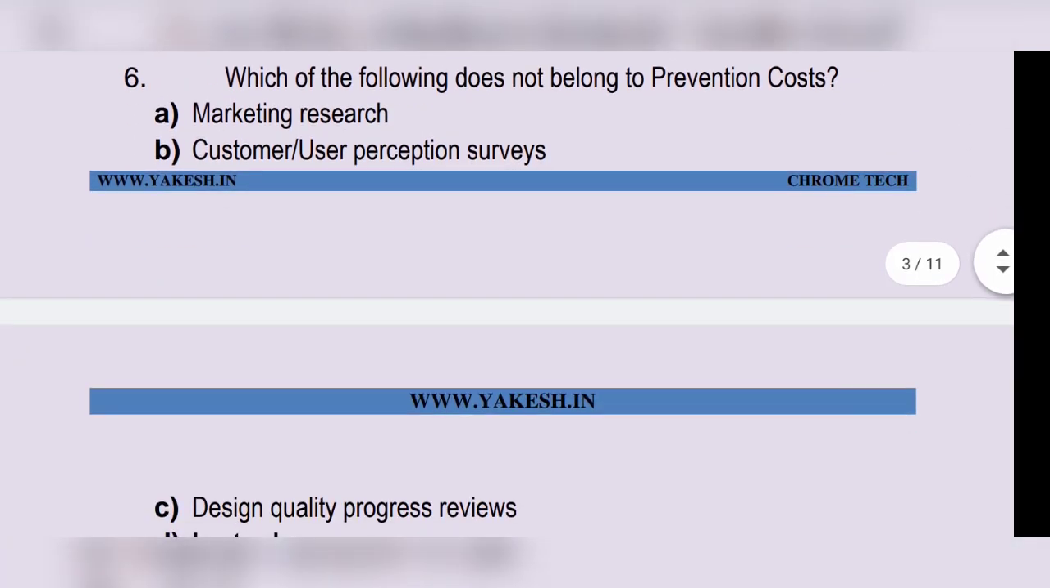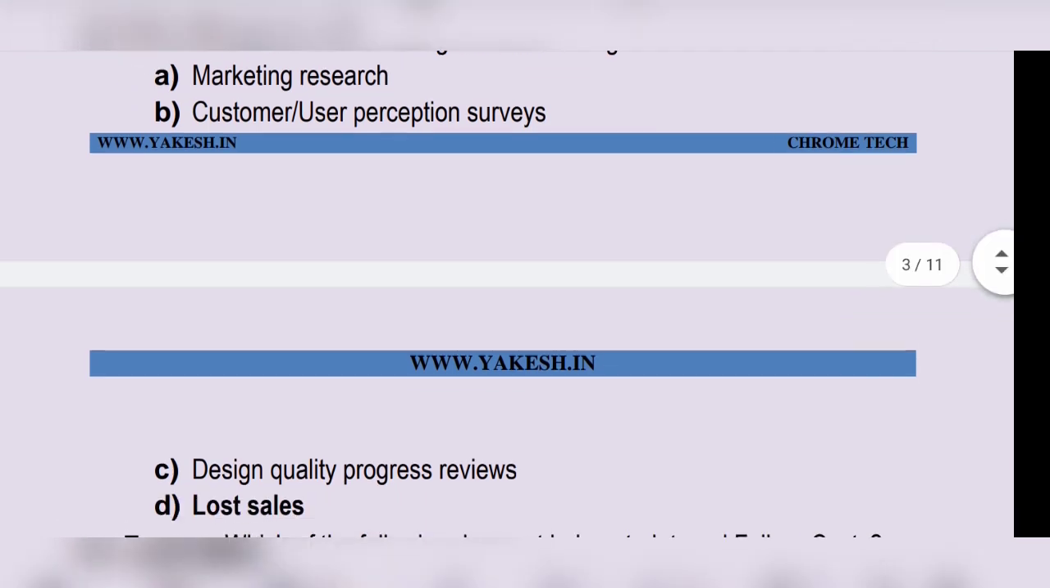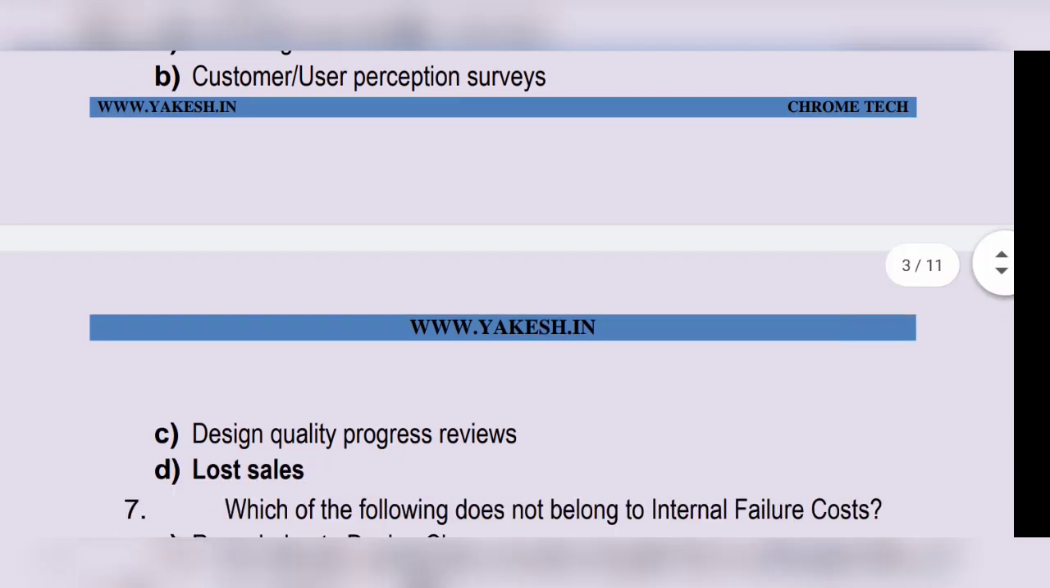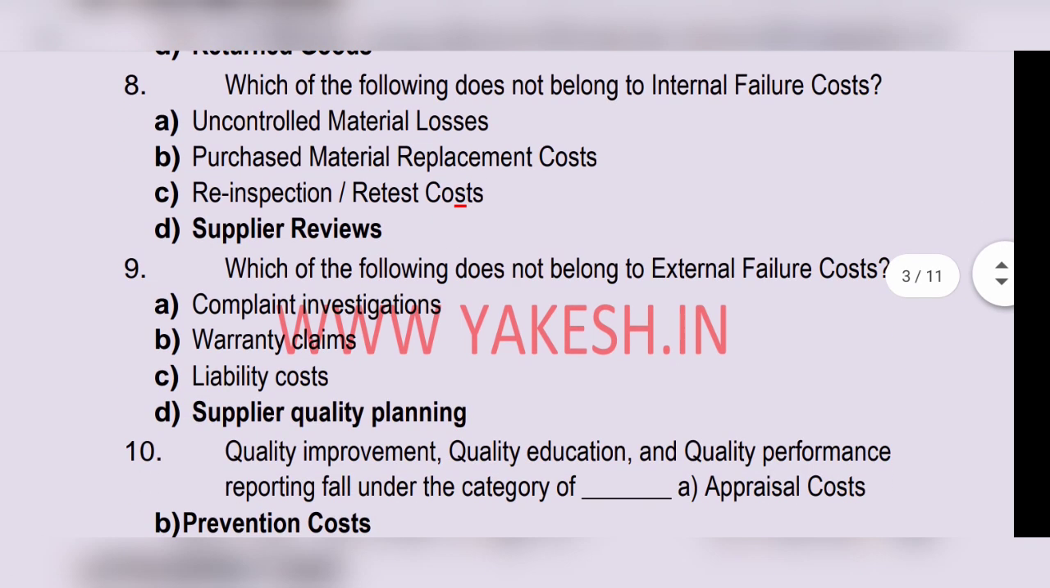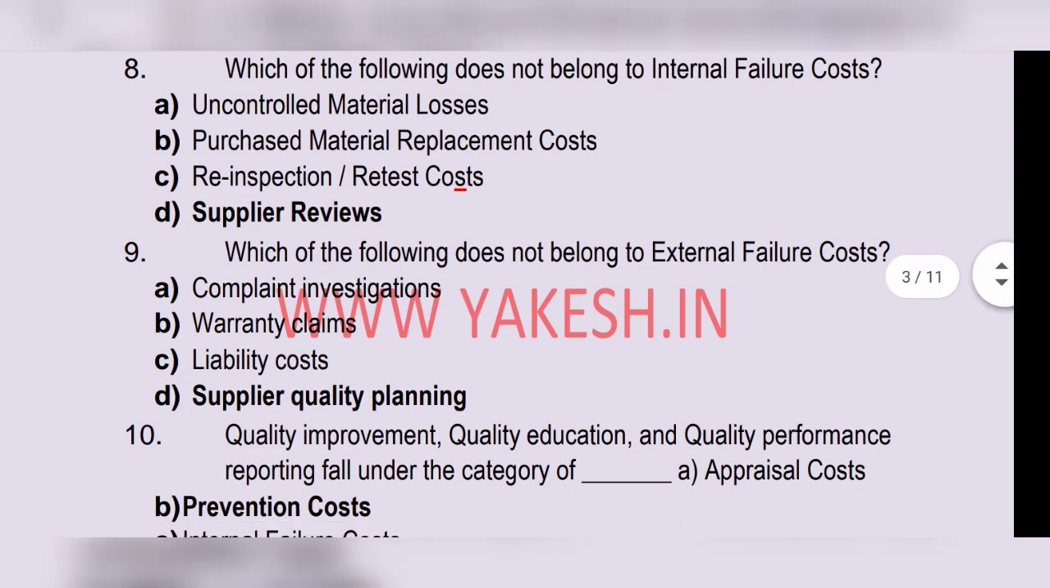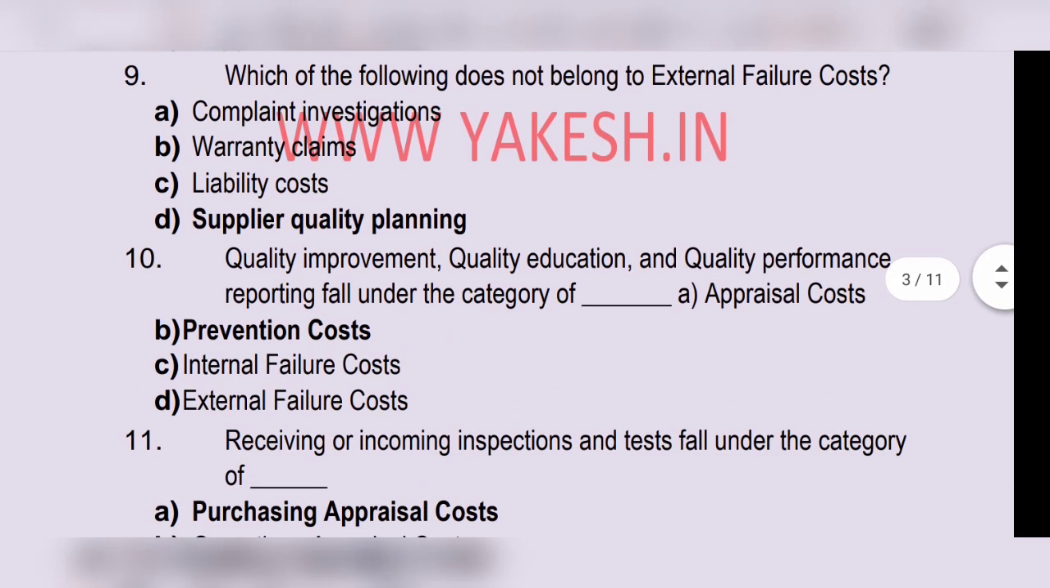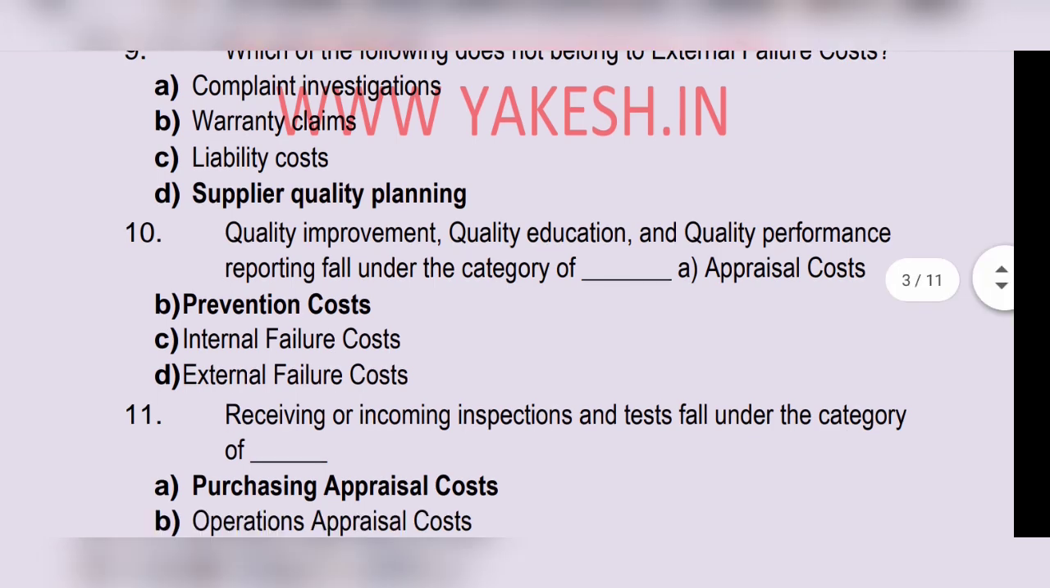Which of the following does not belong to prevention cost? Option D, lost sales. Which of the following does not belong to internal failure cost? Option D, returned goods. Which of the following does not belong to internal failure cost? Option D, supplier reviews. Which of the following does not belong to external failure cost? Option D, supplier quality planning.